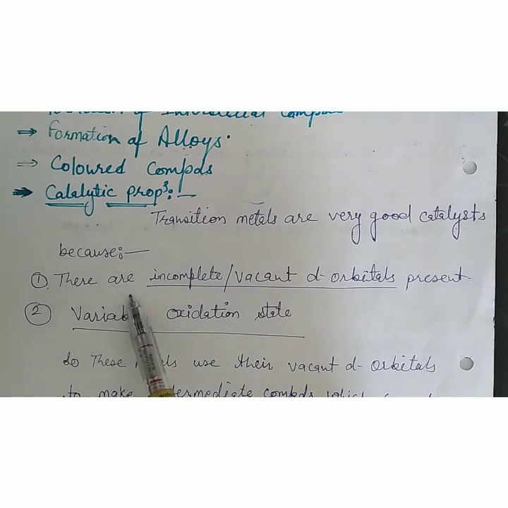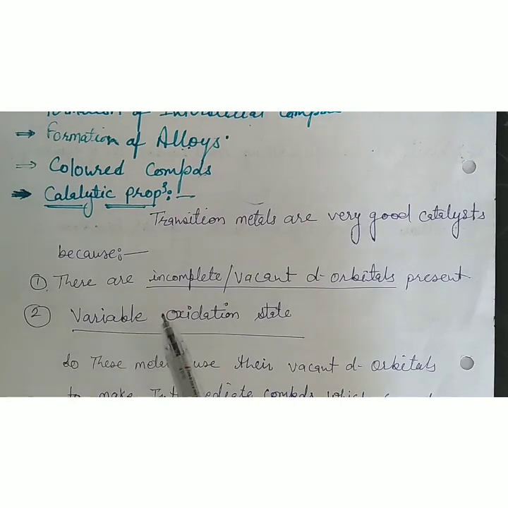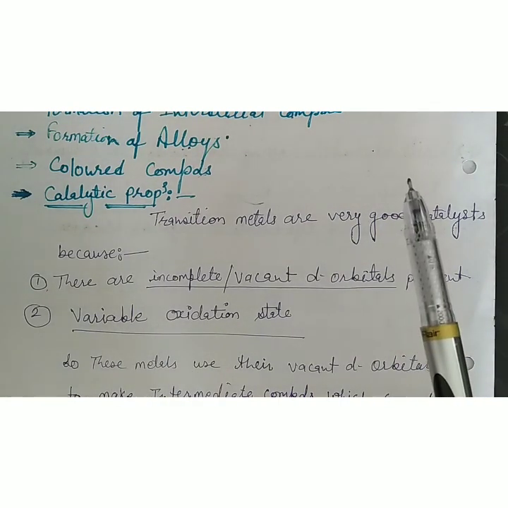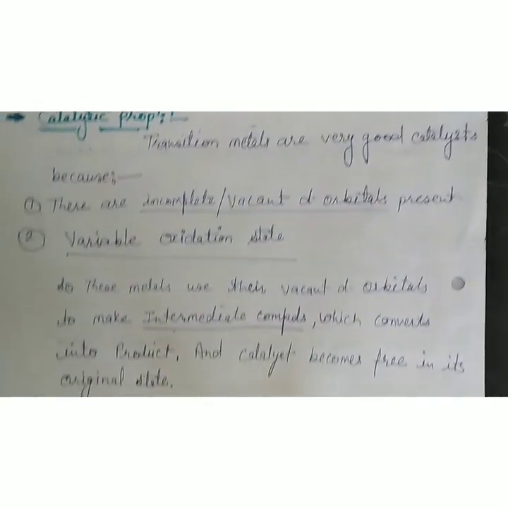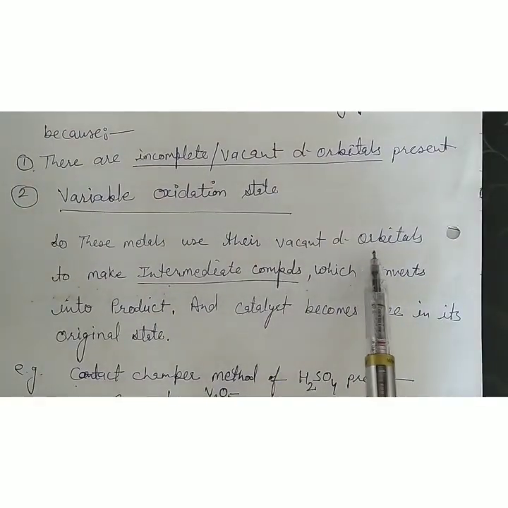Reason number one is that they have incomplete or vacant d orbitals. The second one is variable oxidation state. When transition metals behave as catalysts, they have to change their oxidation state, sometimes increasing, sometimes decreasing, and they can do so. So these are very good catalysts. These metals use their vacant d orbitals to make intermediate compounds which convert into product, and the catalyst becomes free in its original state.